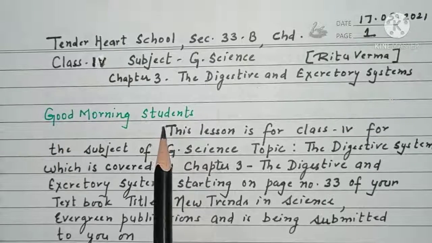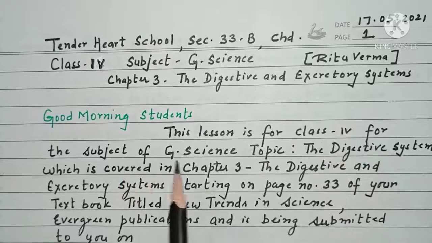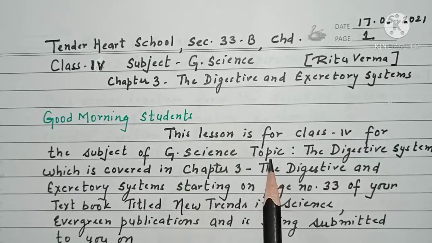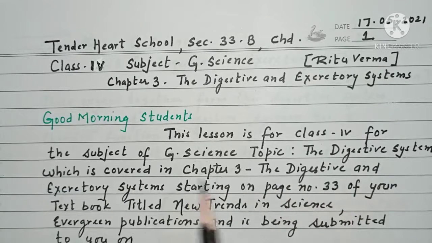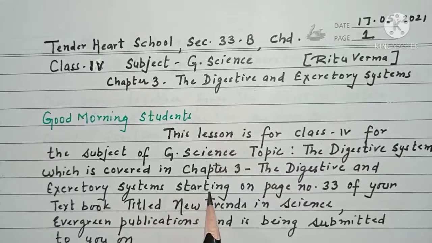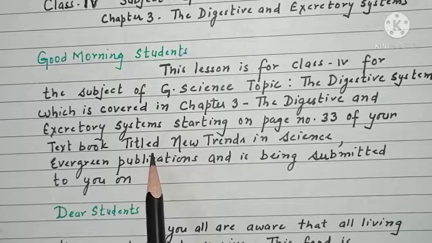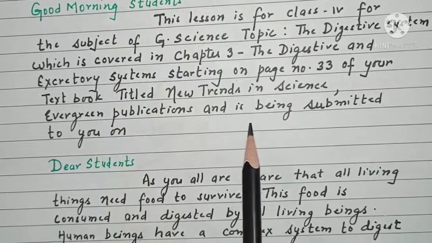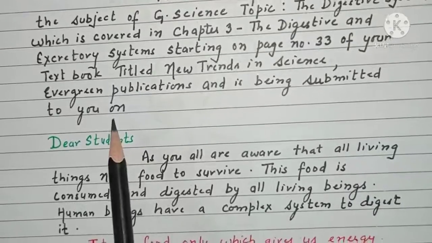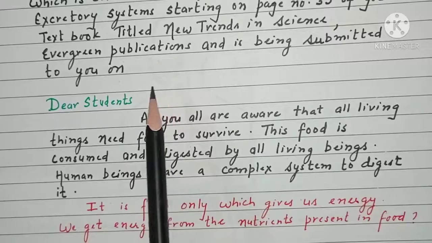Good morning, students. This lesson is for class 4 for the subject of General Science, topic the digestive system, which is covered in chapter 3, the digestive and excretory systems, starting on page number 33 of your textbook, titled Nutrients in Science, Evergreen Publications, and is being submitted to you on 17th of May 2021.